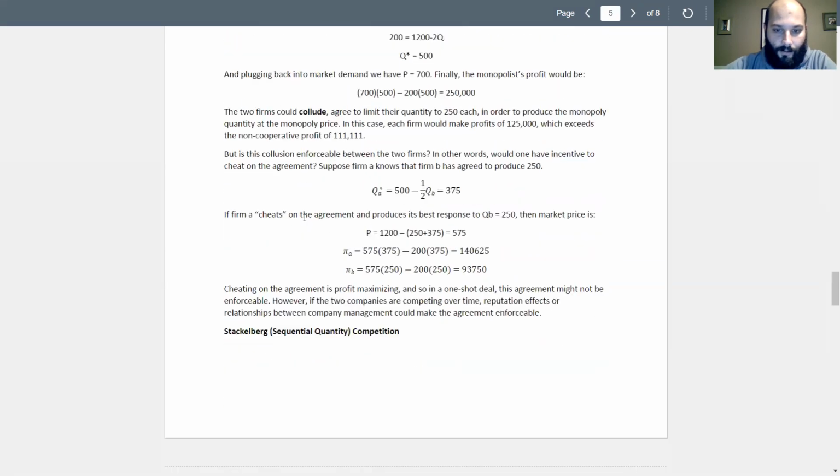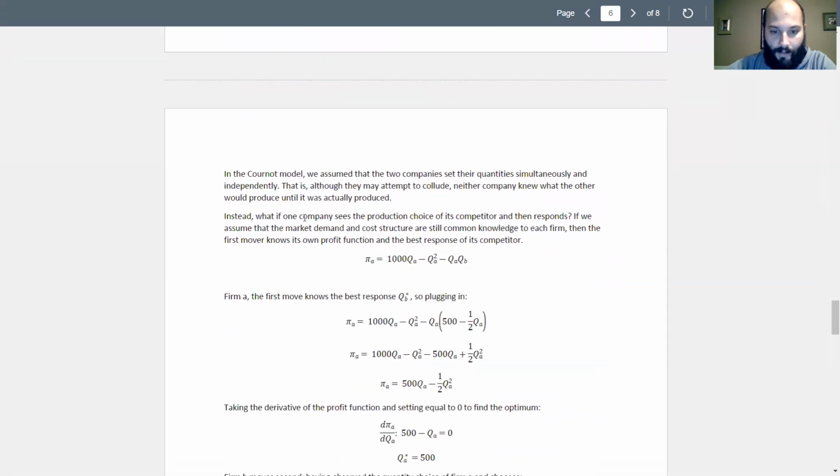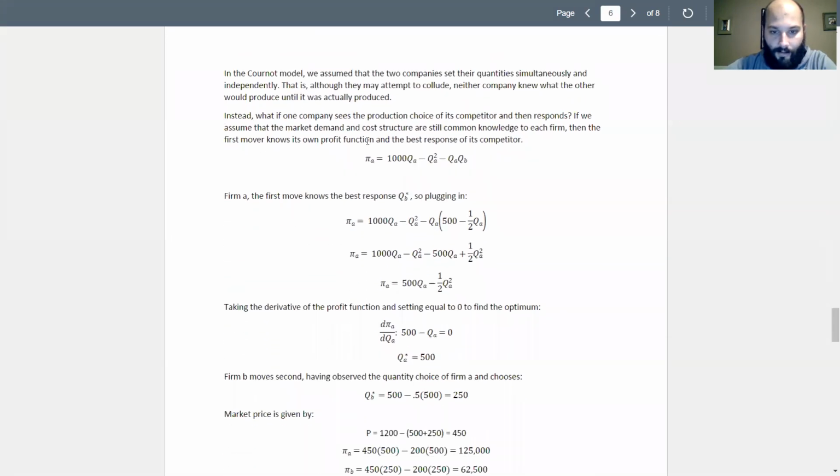Right, so we have our best response functions, right? Here's our profit for firm A. Suppose that firm A is going first, and firm A still knows market demand and they still know what the costs are for each company, so they can just plug in their expectation of what QB will be into the profit function.